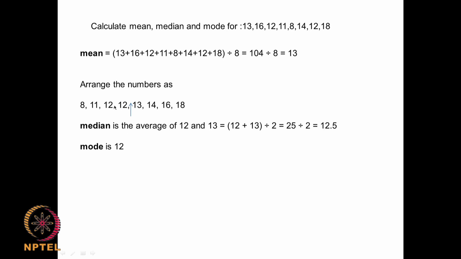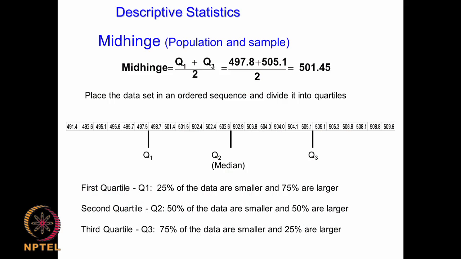And generally for a normal distribution the mean, median, mode are the same. That is why normal distribution is called a uniformly distributed data set, and it will look like a bell shaped, well distributed data set. Okay. Then there is something called mid hinge.